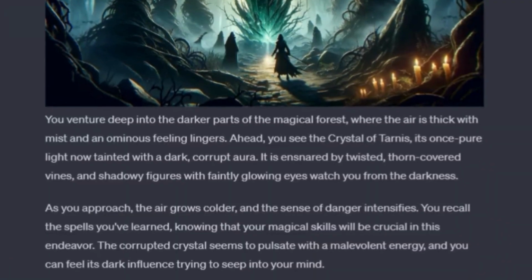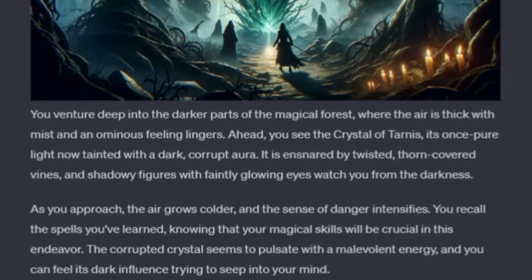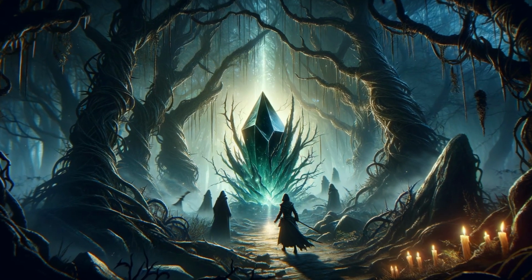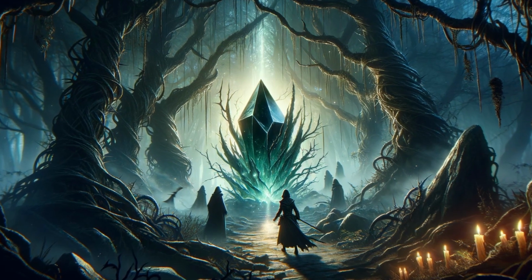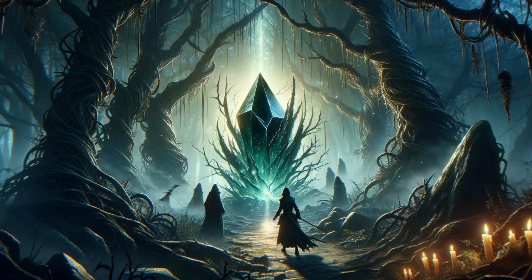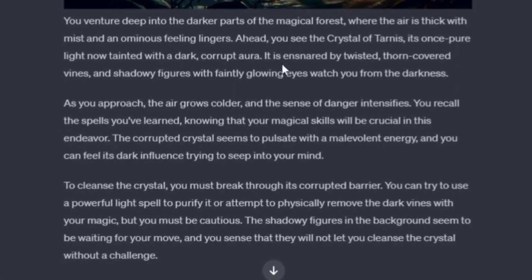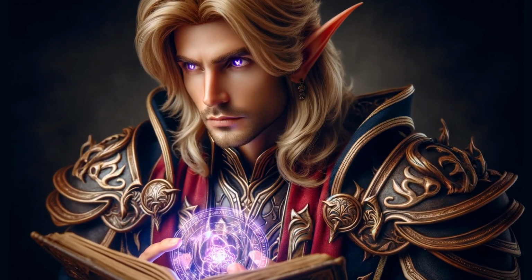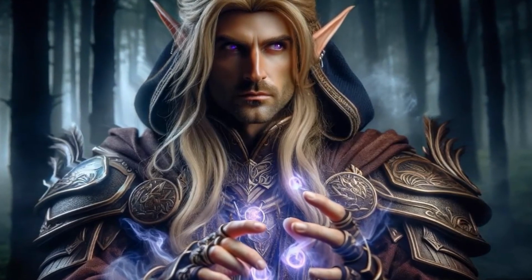Ahead, you see the crystal of Tarnis, its once pure light now tainted with a dark, corrupt aura. It is ensnared by twisted, thorn-covered vines, and shadowy figures with faintly glowing eyes watch you from the darkness. As you approach, the air grows colder, and the sense of danger intensifies. You recall the spells you've learned, knowing that your magical skills will be crucial in this endeavor.